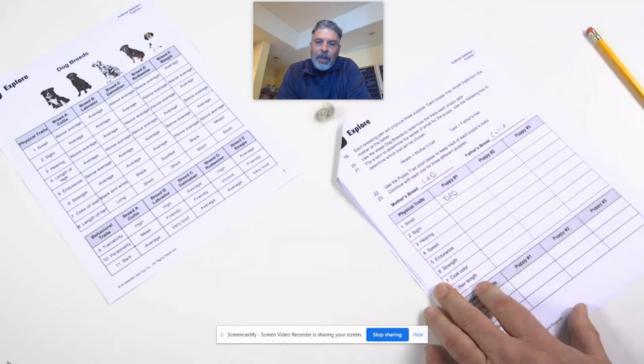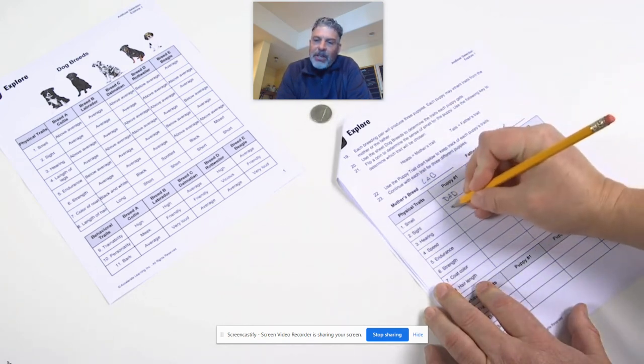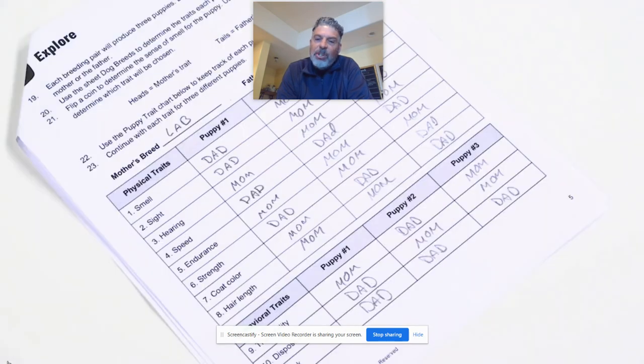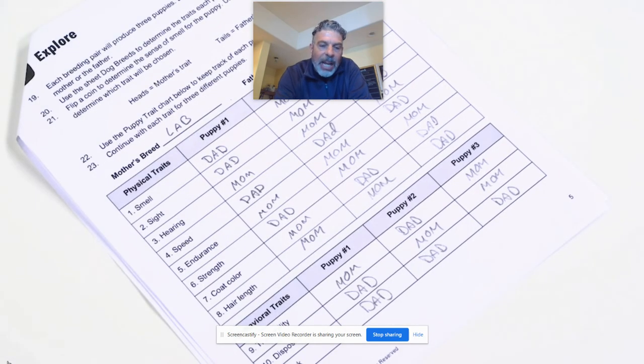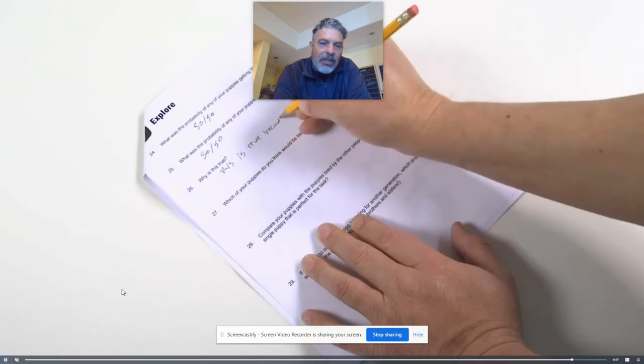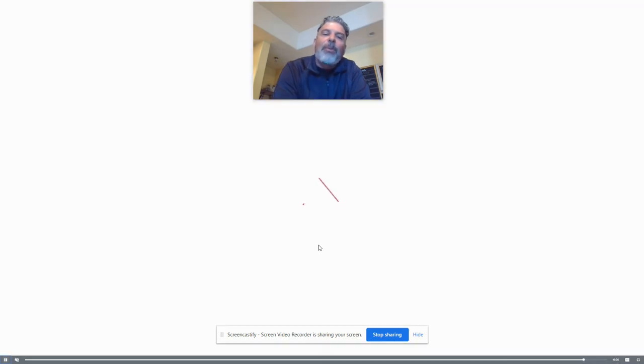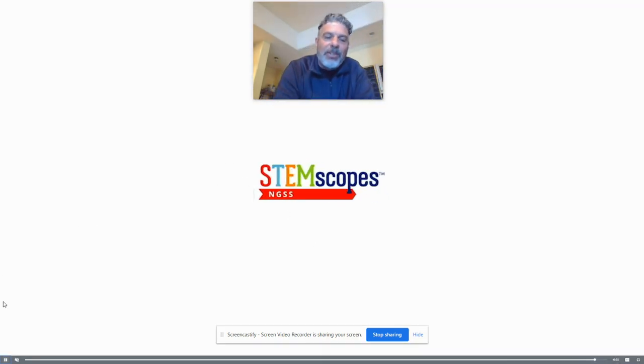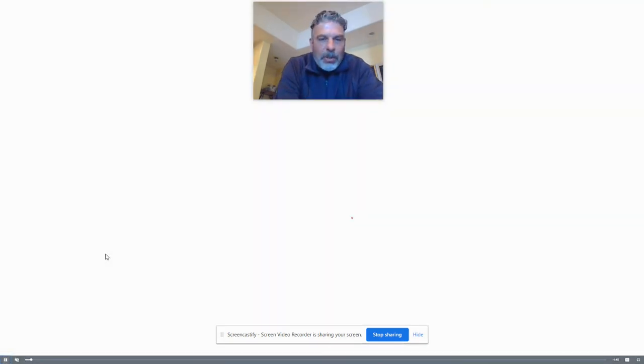So here we go. They flip the coin. Look at it. It's tails. So they're going to pick the dad's traits. So you write down dad, mom. Look at how you're writing that down. They even tell you how to do this. Oh, they even wrote, I erased some of those. I erased some of the questions, by the way, just to make it easier. That is your STEMscope tutorial.